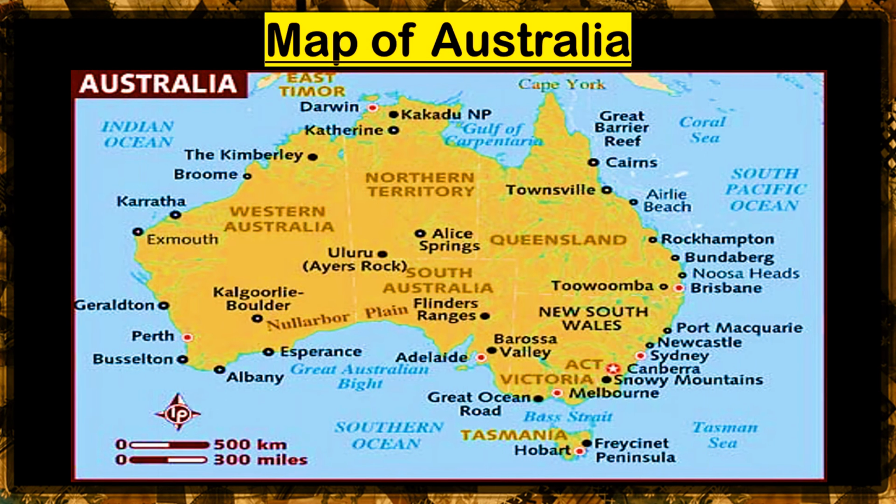Map of Australia. So class, Australia is the only continent that has only one country, which is also named Australia. And because of that, it is divided into 7 categories, and they are the following: Western Australia, Northern Territory, South Australia, Queensland, Victoria, and Tasmania.